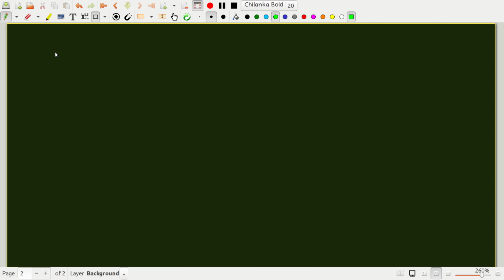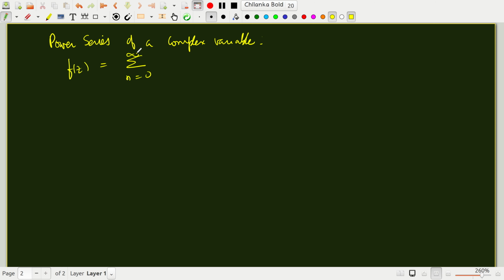Now before I do this, let's quickly discuss the idea of a power series of a complex variable. Suppose I have f of z is summation n equal to 0 to infinity a n z to the power n.